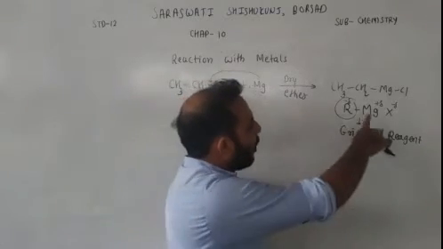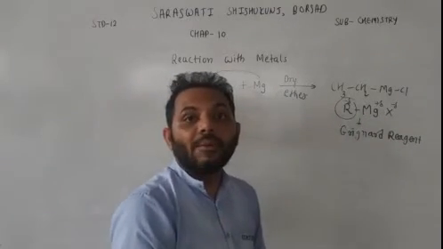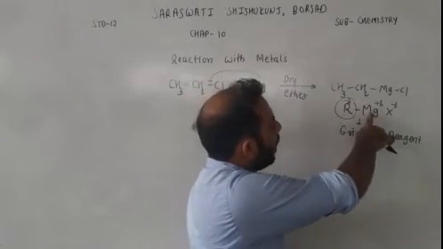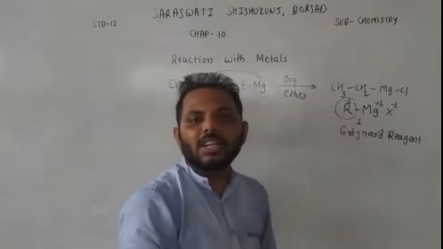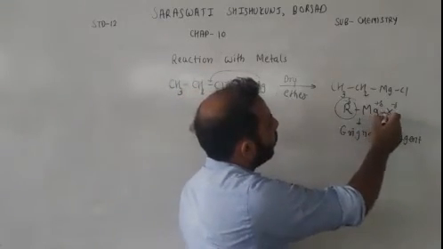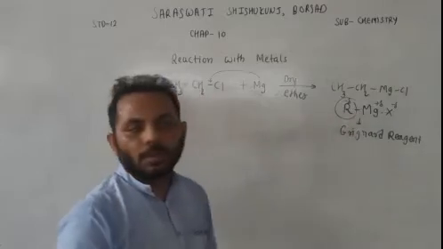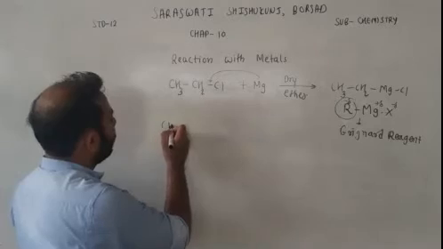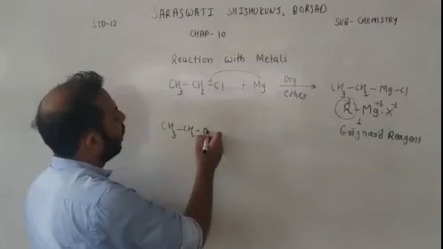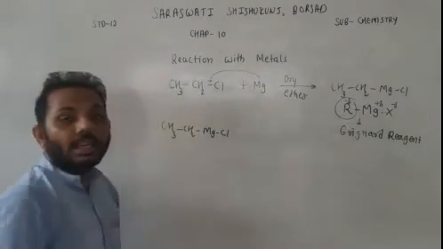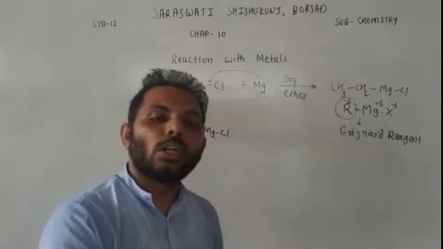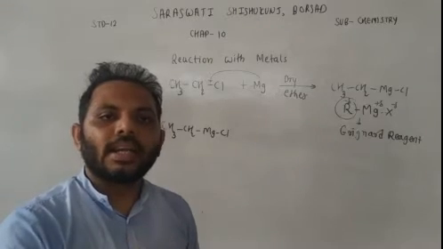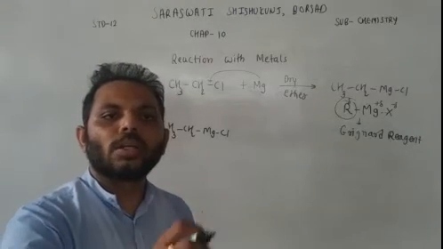Whereas in case of magnesium and halogen, there is an ionic bond. So this positive charge will attract the negative charge of halogen. So this is ionic bond, this is covalent bond. So this is Grignard reagent. Now, Grignard reagent, suppose CH3CH2MgCl, can react with any solvents or compounds which have a proton. So Grignard reagent can react with proton containing compounds.